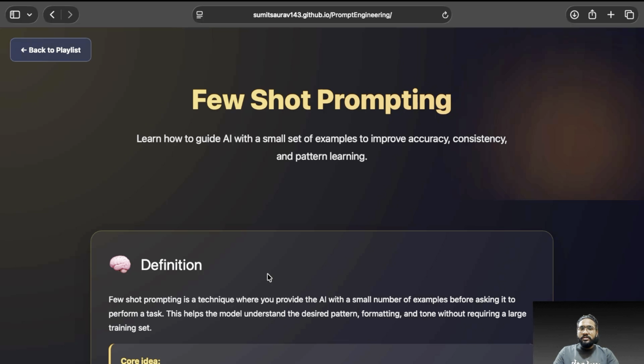This is widely used in day-to-day life, no doubt. Even today, you are going to give multiple examples to get a better response from your AI.